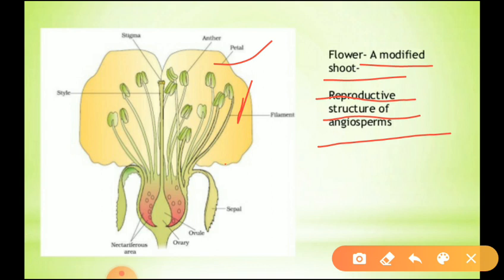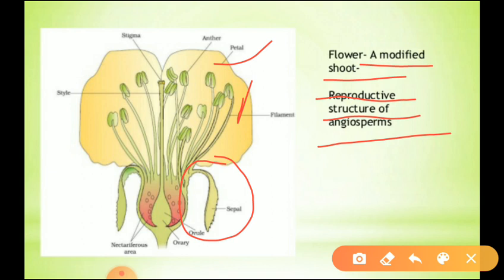Next, the green colored part of the flower we can call sepals. Sepals are the green parts of the flower which protect the flower during its bud stage. That is the role of sepals.